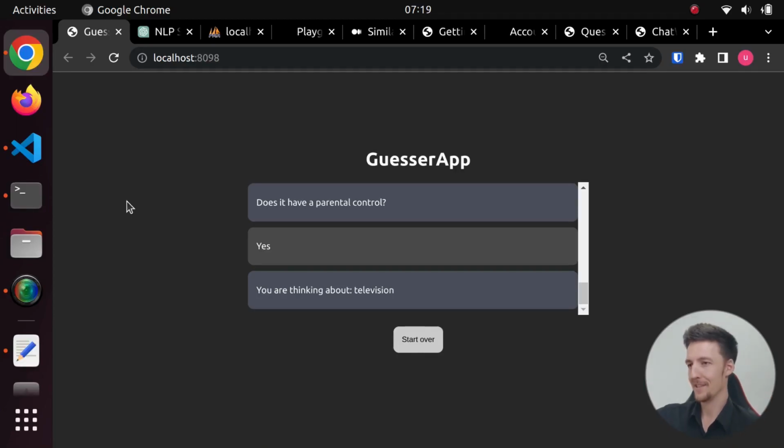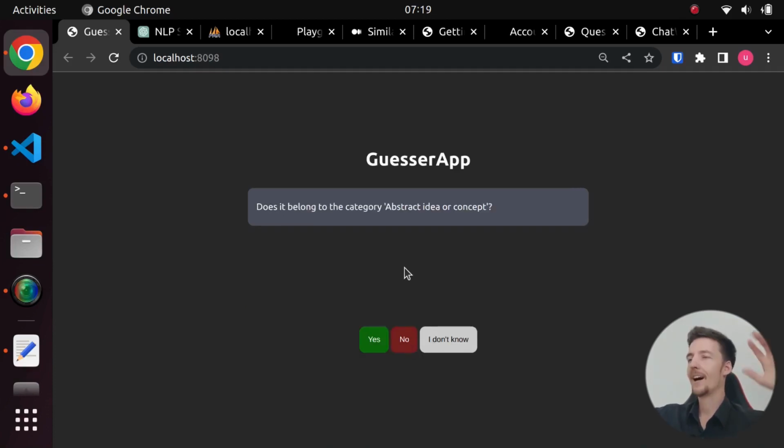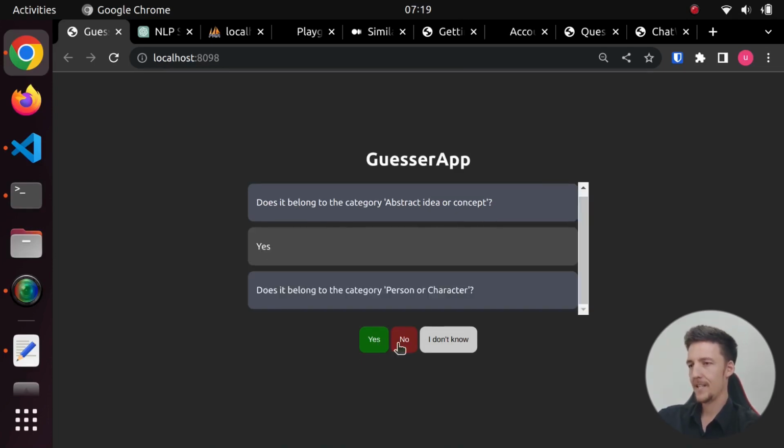Let's try one more thing with this. Start over. And I will think about the PHP language. Does it belong to the category abstract idea or concept? Well, yes, it does. It is not a person or character or other object or thing. I think it's more an abstract idea, not an animal, not an object. Ha! It is a programming language.